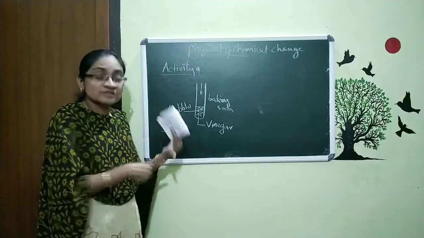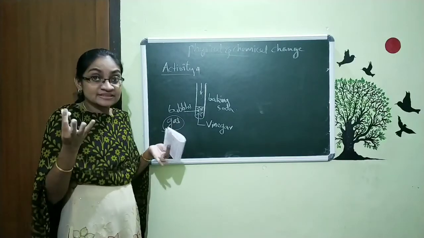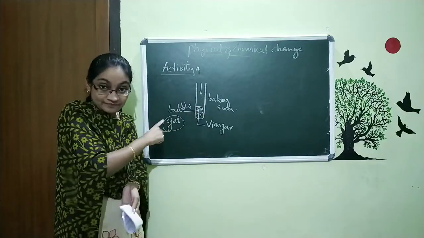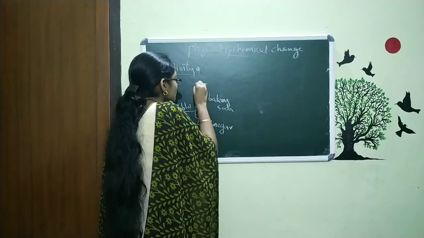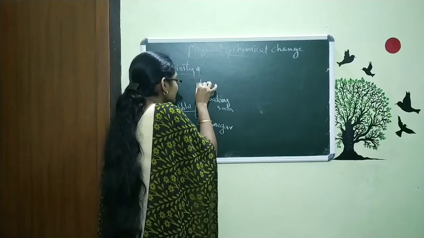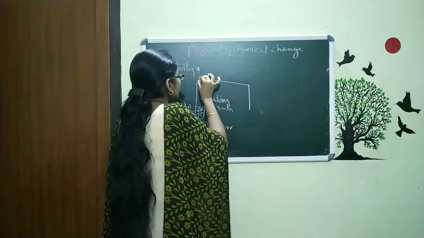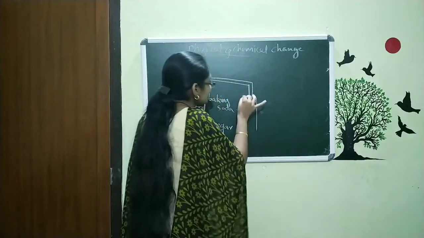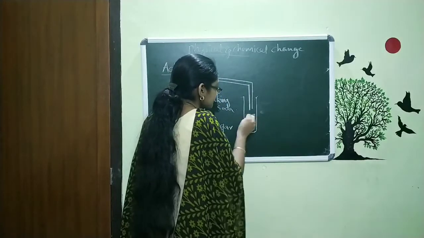Different types of gas are there. Oxygen is there, carbon dioxide is there, hydrogen is there. Now we are going to check what the gas produced here is. For that, I am just closing the mouth of our test tube, putting one tube here and connecting this to another test tube, and that test tube is filled with lime water.